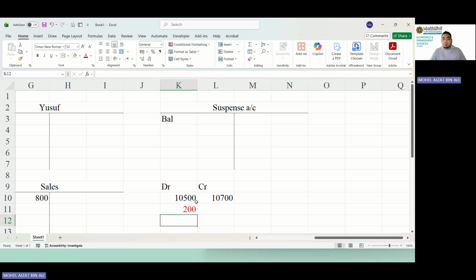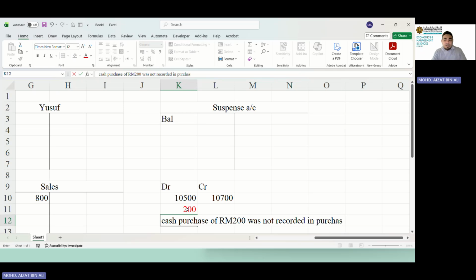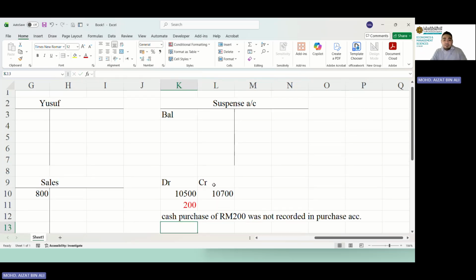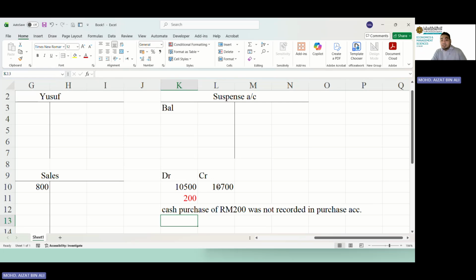In this case, you see here, the debit is less 200 ringgit than the credit. For example, let's say we found out cash purchase of 200 ringgit was not recorded in purchase account. If this happens, of course, the debit will be less than credit by 200 ringgit. So now we know that the error is 200 ringgit is missing. So we open balance BD on debit side 200 ringgit.